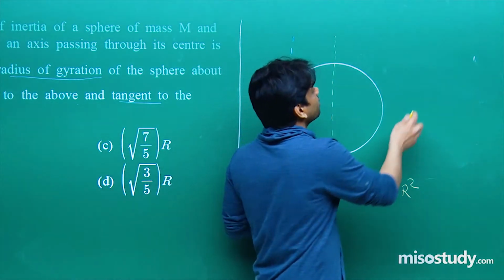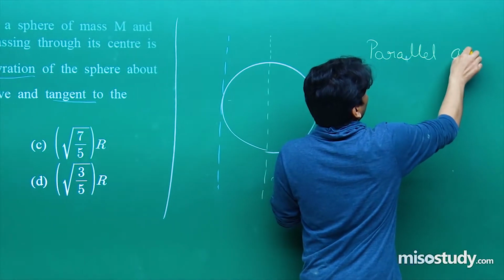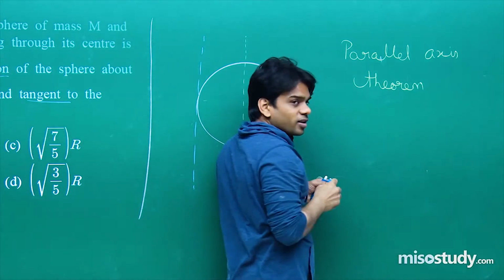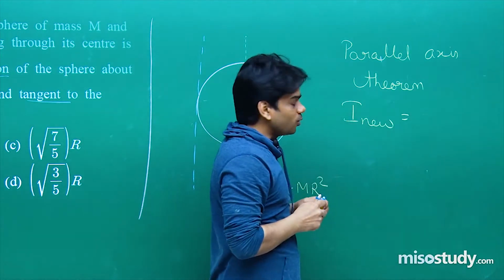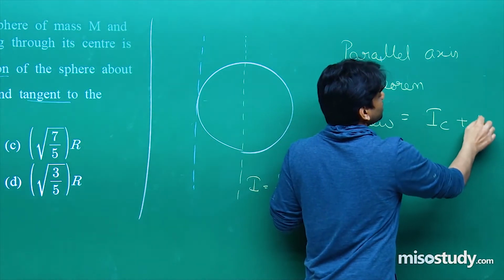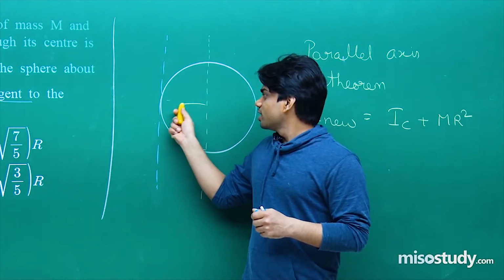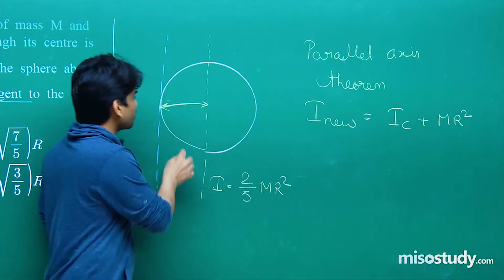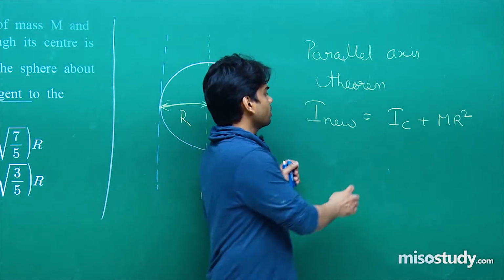We have to apply the parallel axis theorem. From here, I for the axis passing through the tangent will be equal to I that we have evaluated, I for center of mass, plus MR square. The distance between both the axes will be equal to the radius of the sphere. This will be the radius. Let me show you, this is the radius. That will be equal to I_C plus MR square. That will be the new moment of inertia.